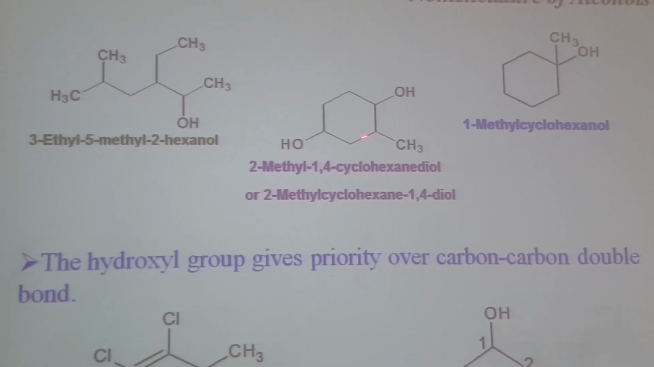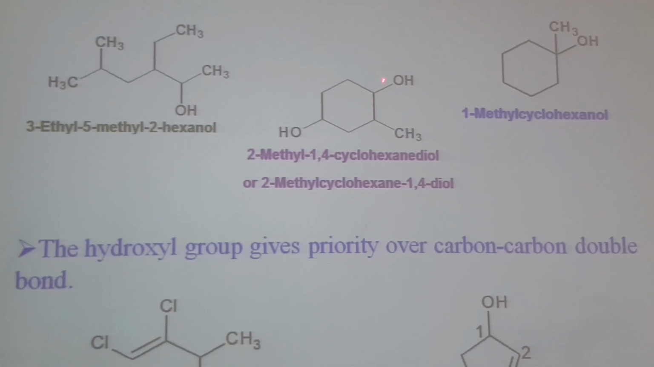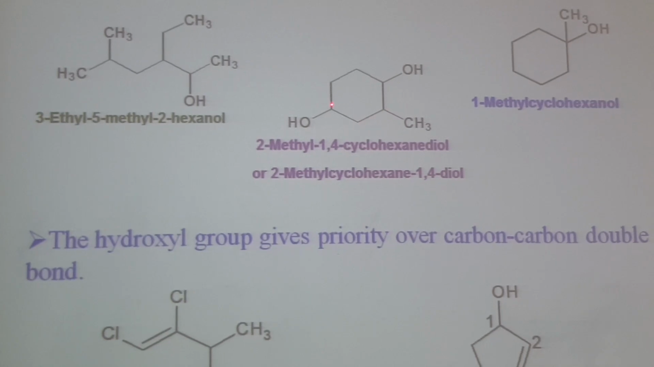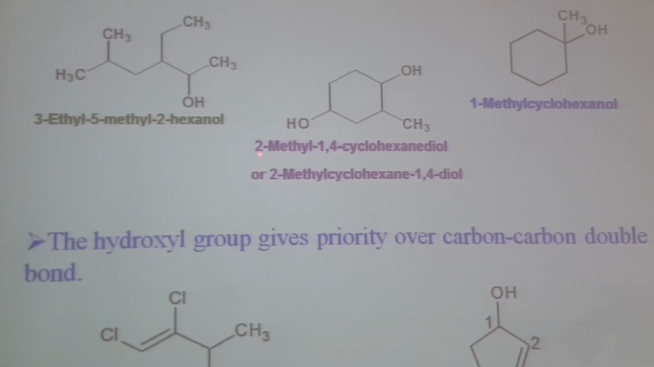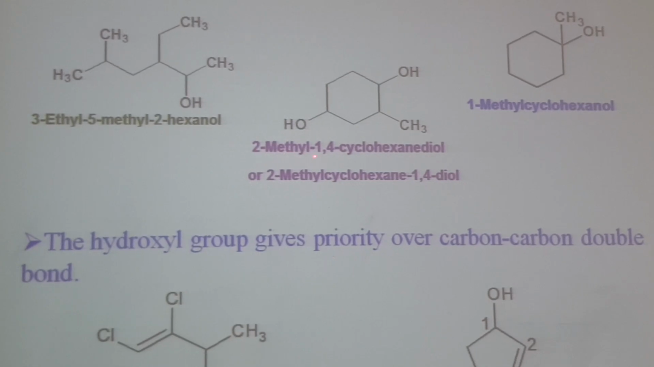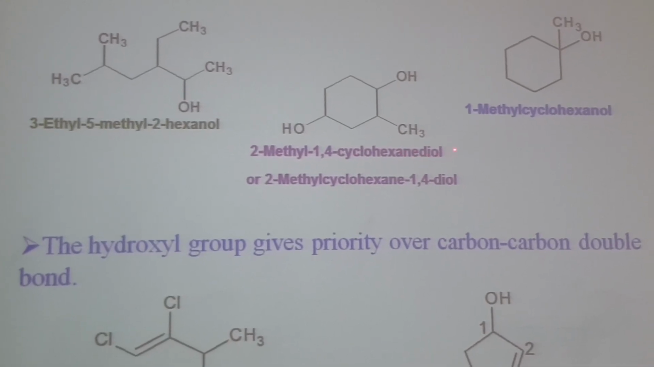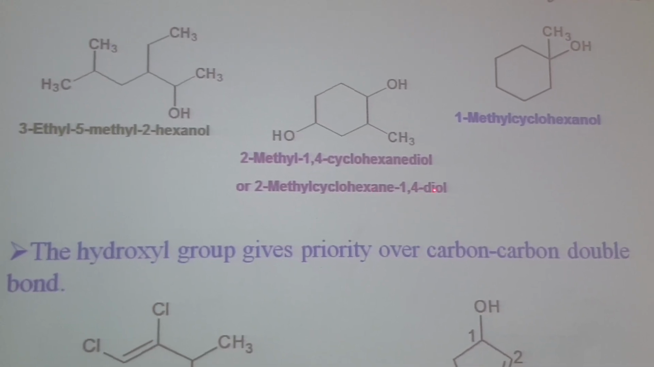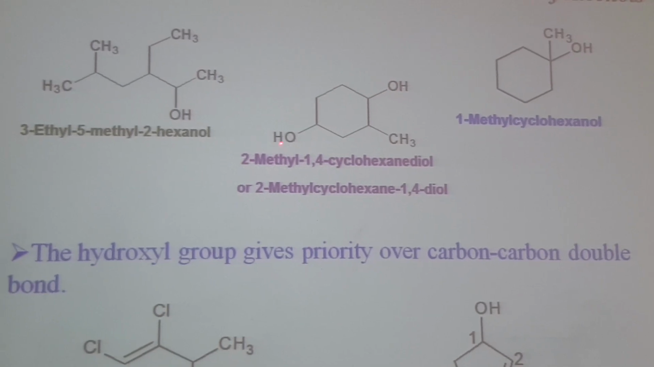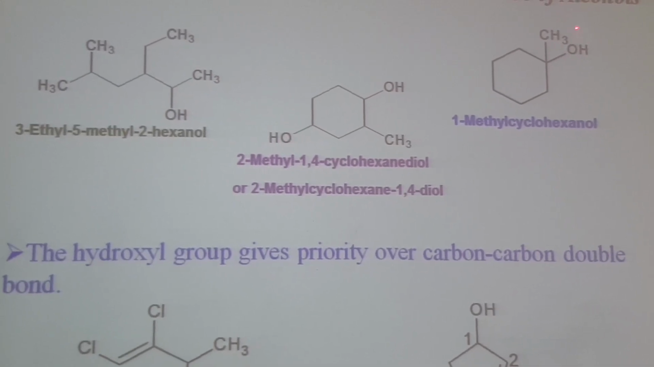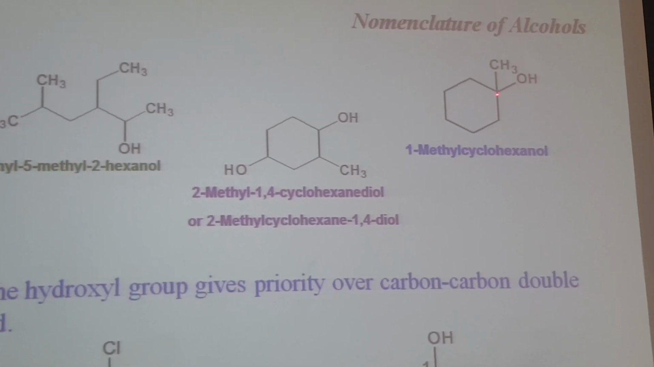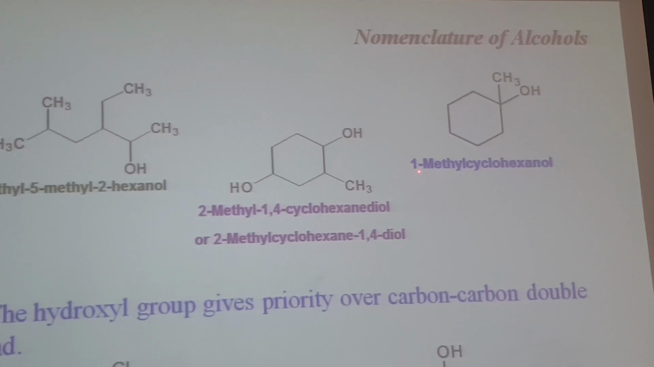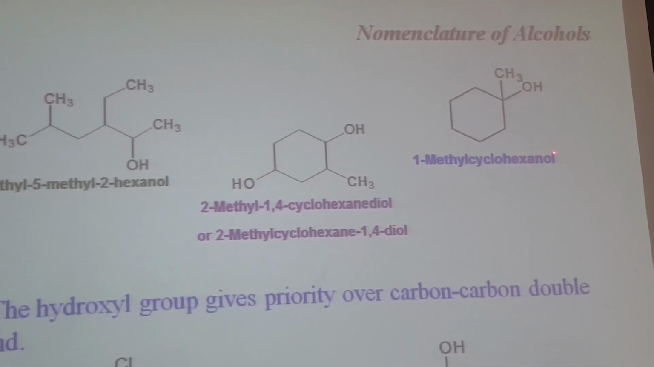Here we have a trisubstituted compound. 2 hydroxyl groups are present and 1 methyl. So 1, 2, 3, 4, at position 2 we have a methyl group. The name of this compound is 2-methyl 1,4-cyclohexane diol. We can also write this name as 2-methyl cyclohexane 1,4-diol because we have 2 hydroxy functional groups. Here the hydroxyl group is present at position 1 and this position is substituted with a methyl group. The name of this compound is 1-methyl cyclohexanol.